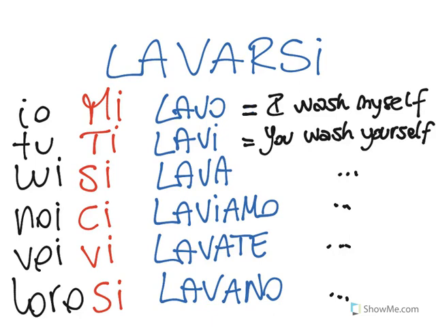So remember, reflexive verbs are conjugated in the present tense following the rules of their basic form. But in order to convey the idea that the action mirrors on the subject who is doing it, we have to remember to put the reflexive pronoun between the subject and the conjugated verb.